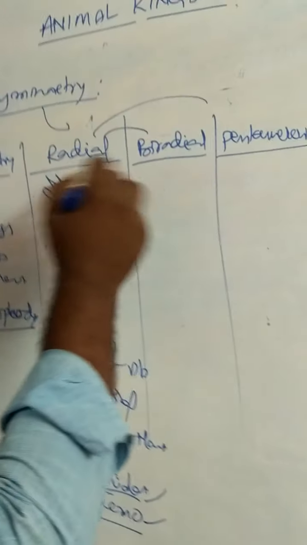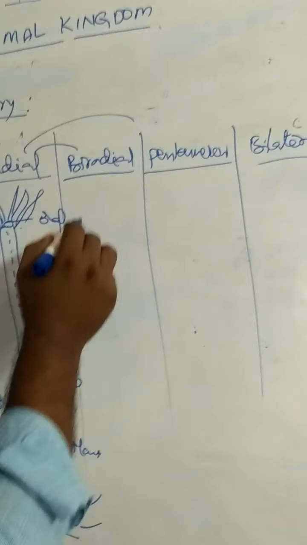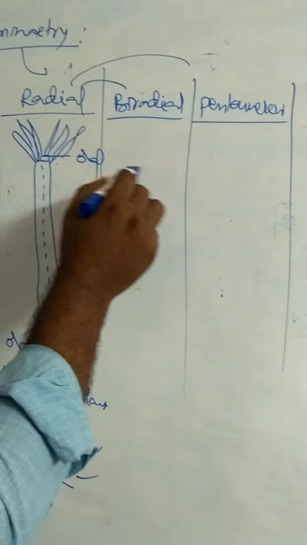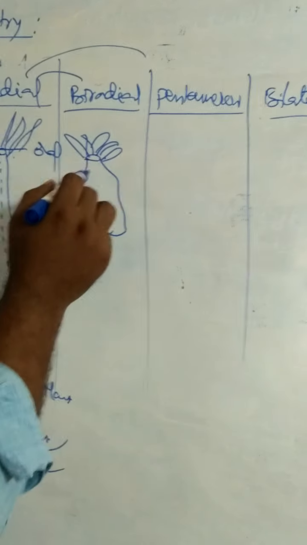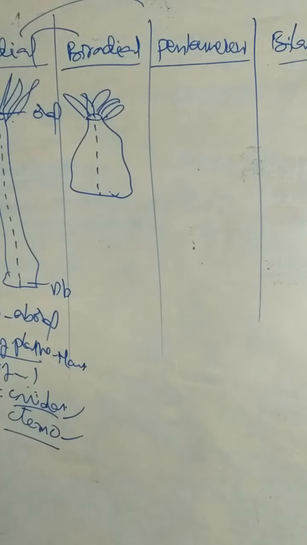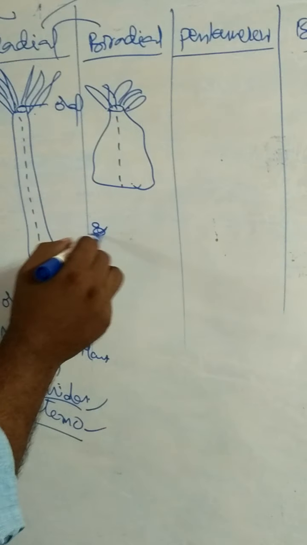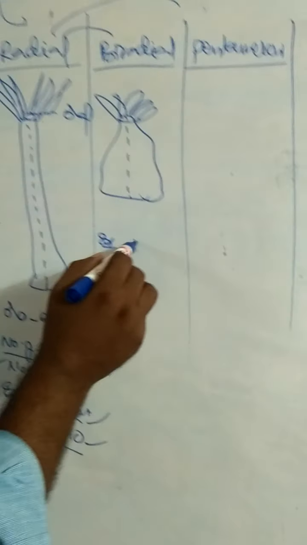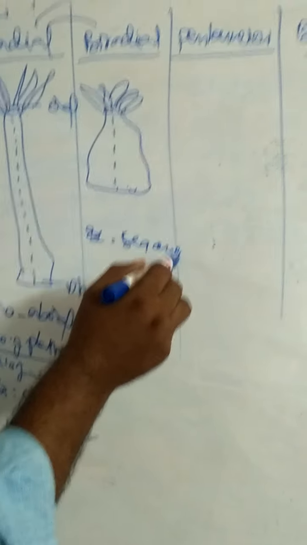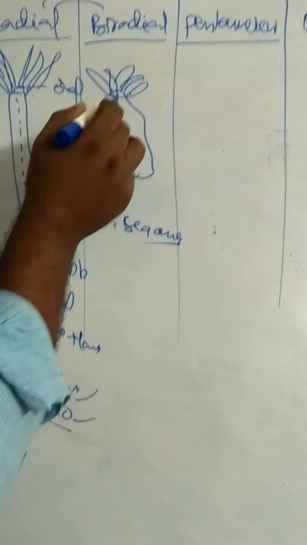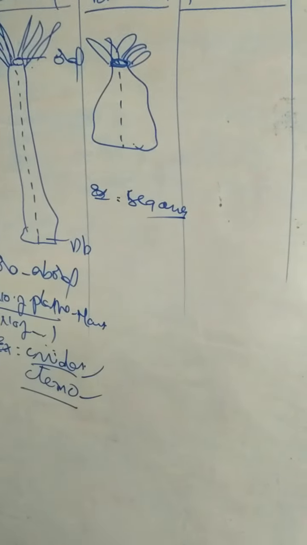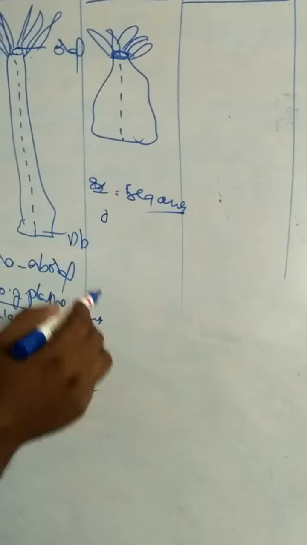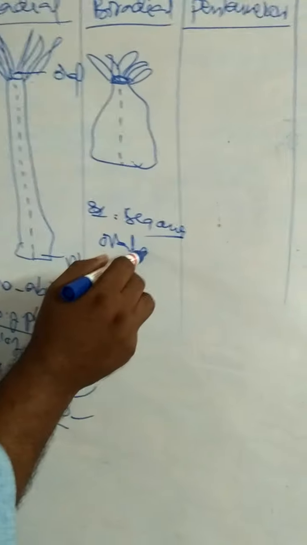Coming to biradial symmetry, a type of radial symmetry. The principal axis in biradial symmetry is the oro-aboral axis. Example, sea anemone. Sea anemone has an opening called mouth, and the mouth is oval shaped.